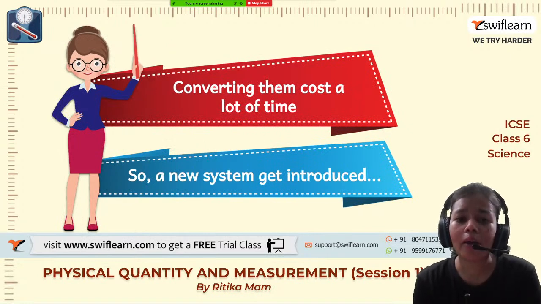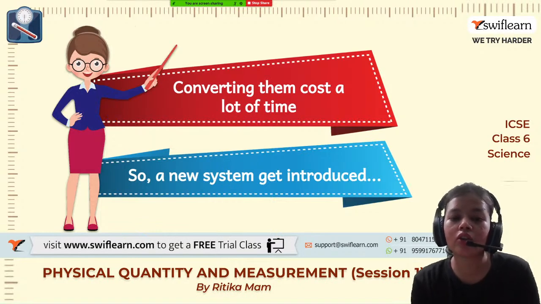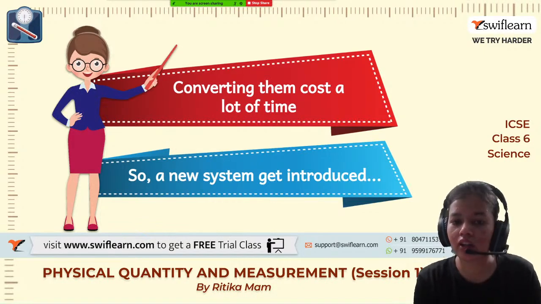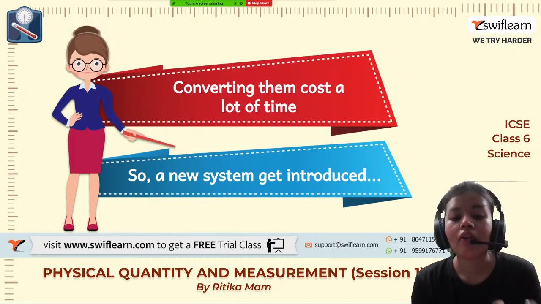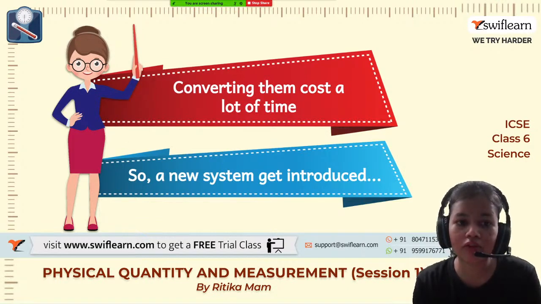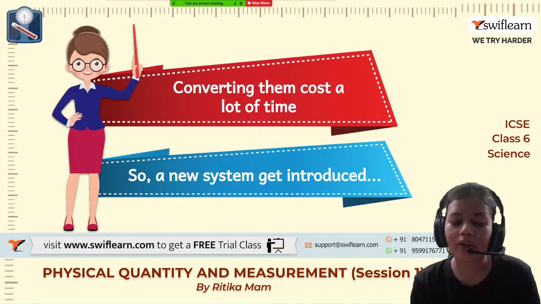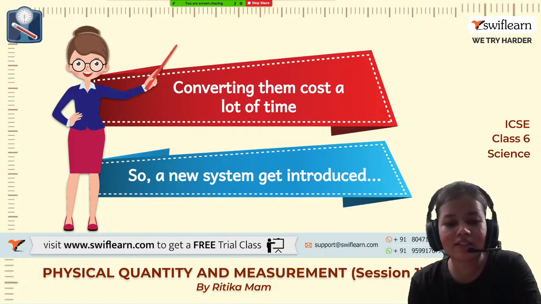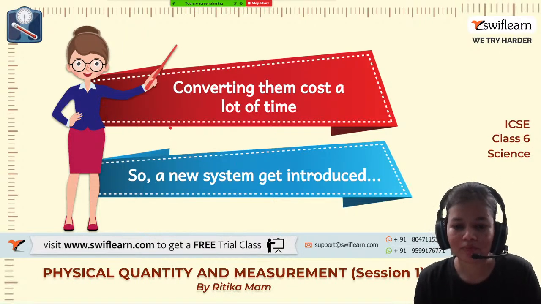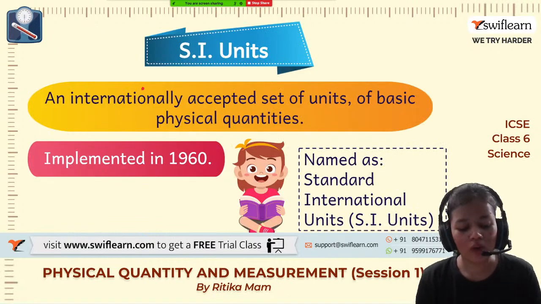Because of this, it took a lot of time to convert them according to a particular country's set of units. So we needed a standard system of units which was accepted universally, so that we don't have to go through a lot of conversion processes. Therefore a new system was introduced.